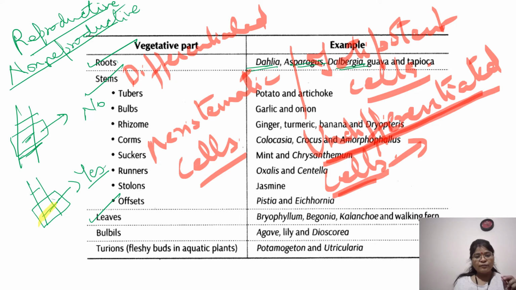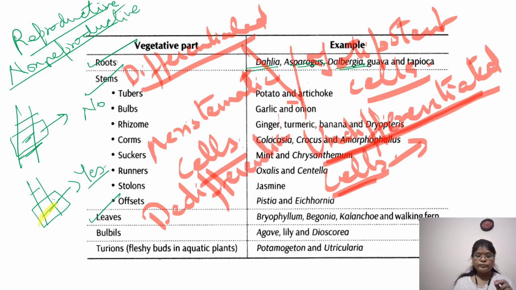Those cells are what? Differentiated cells. Now they change into what? These differentiated cells change into undifferentiated cells, and this process is called de-differentiation. Now these undifferentiated cells can give rise to the entire organism. So that was happening in regeneration.